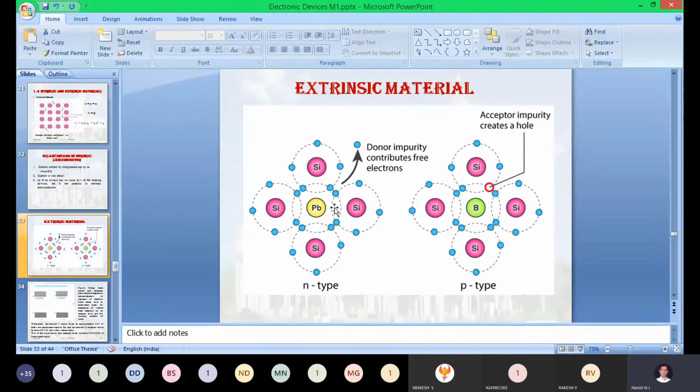At the same time, if you keep increasing the doping of the pentavalent impurity, it will add more extra electrons to us. So finally we are going to conclude that if you are trying to fabricate an n-type semiconducting material, the electrons are the majority charge carriers and holes are the minority charge carriers. This is the process of fabrication of an n-type semiconducting material.